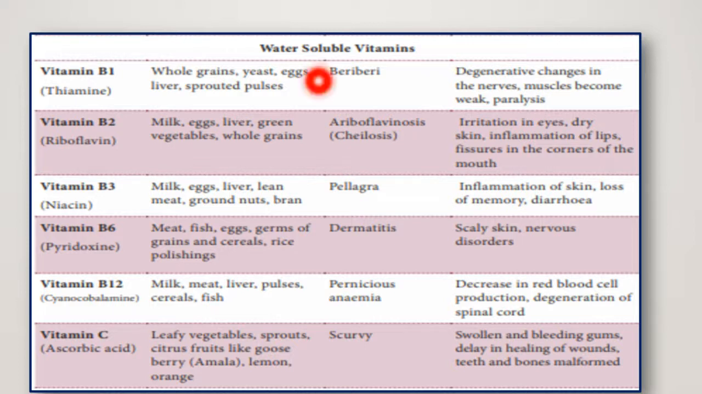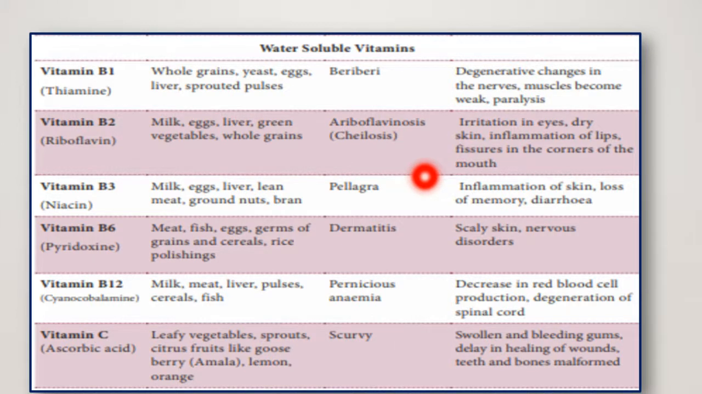The deficiency disease leads to beriberi. Beriberi is a condition which affects the nervous system, and the muscles also become weak, and it can also lead to paralysis. Vitamin B2, riboflavin, is found in milk, egg, liver, whole grains, etc. And its deficiency can lead to ariboflavinosis.